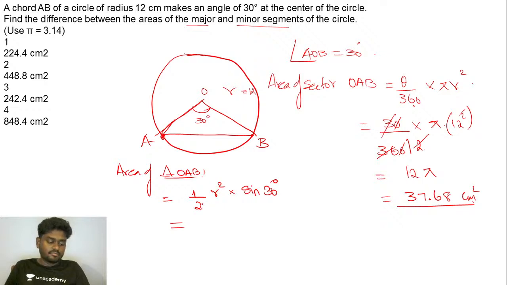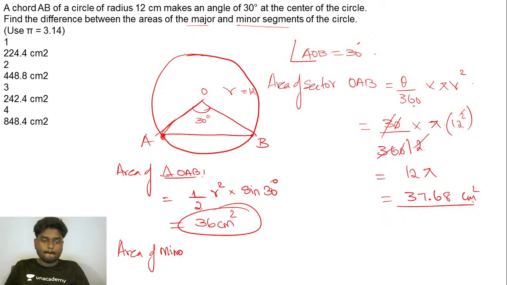So 144 and sine 30 is 1 by 2. So we'll be getting here exactly 36 centimeters square, right? And the area of the minor segment is actually area of the sector of OAB, that is 37.68 minus area of the triangle OAB, 36. So if you try to do that, you'll be getting 1.68 centimeter square.